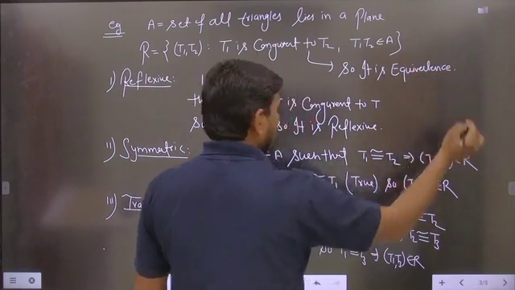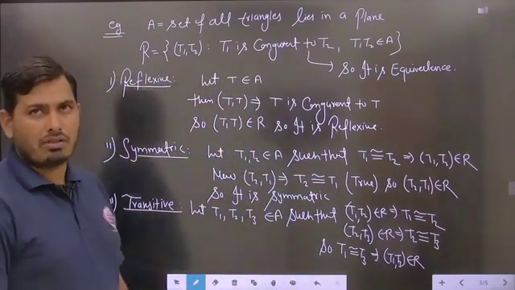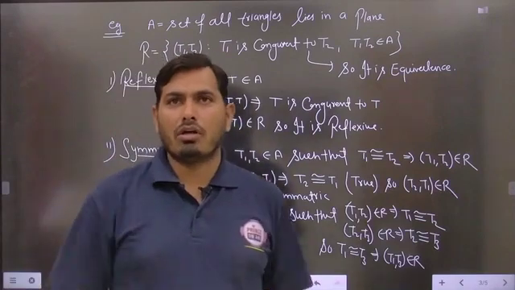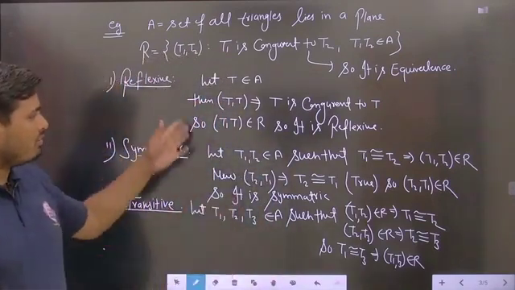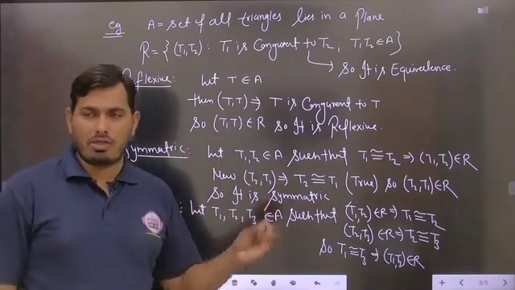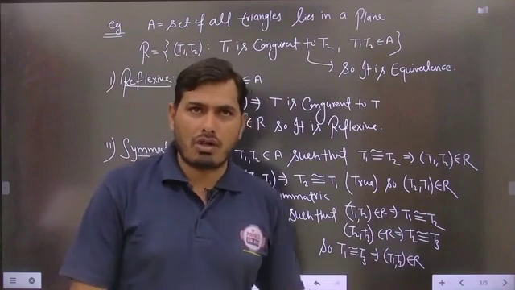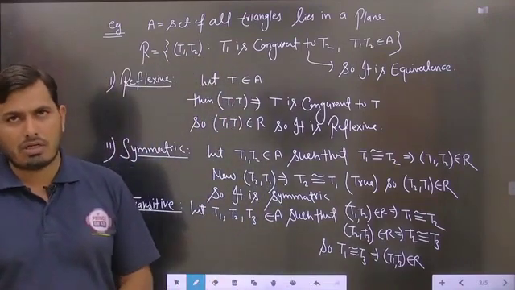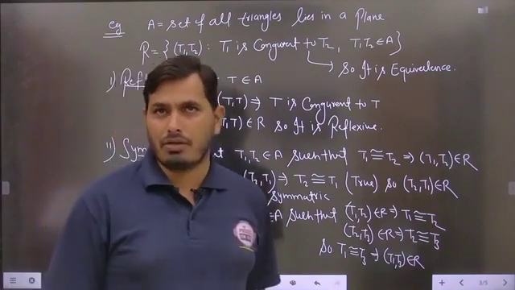So students, in these types of cases, how do we check whether the given relation is an equivalence relation or not? A very basic strategy, again we are using the three cases: we have to check whether it is reflexive, symmetric and transitive. If the relation is found to be reflexive, symmetric and transitive, then it is said to be an equivalence relation. Is it clear?